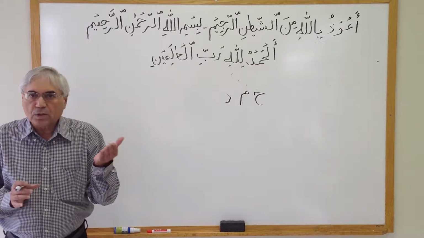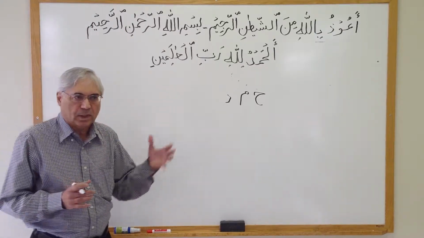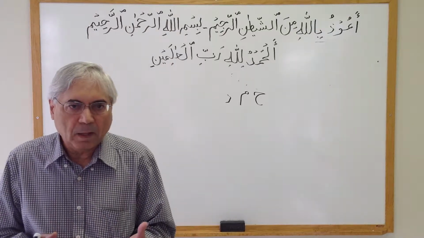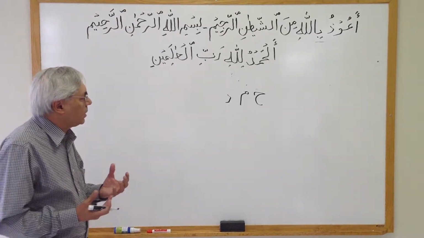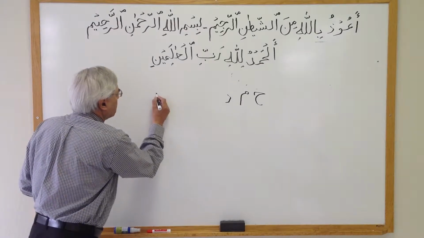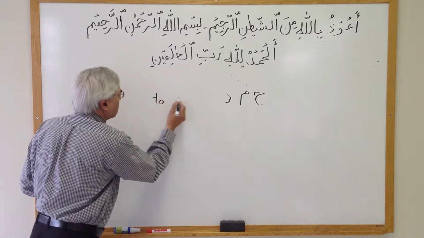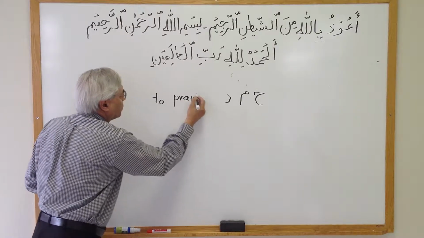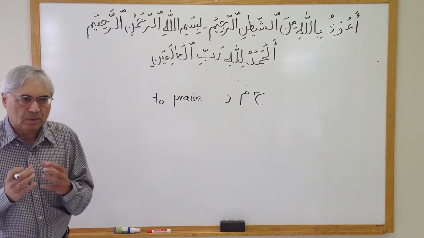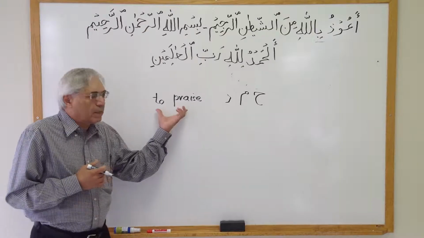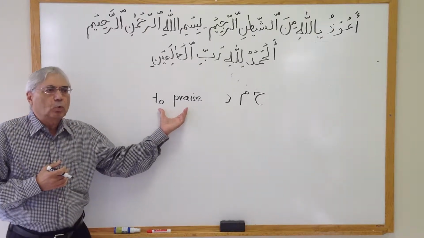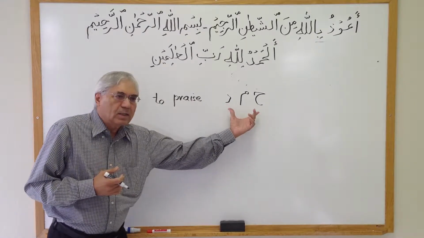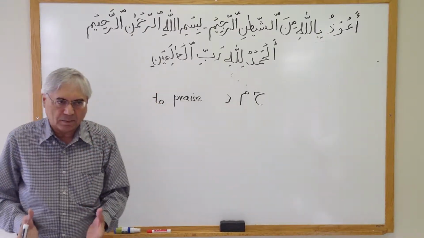Now, in order for us to understand, because we are trying to understand this language using the English language, I'm going to write down these letters in English. Just one among many, to praise. When we start making the words out of this, to praise, grammar, and other words, and we start combining these three letters, then the meanings will start coming out.